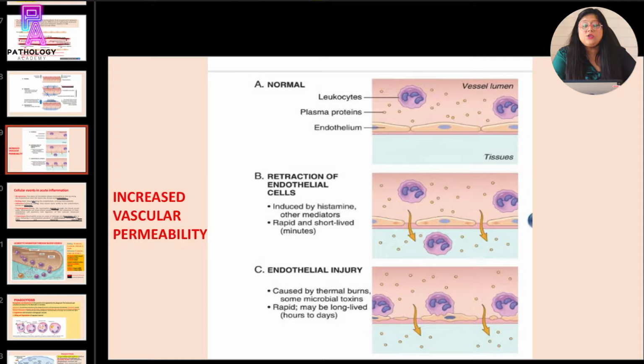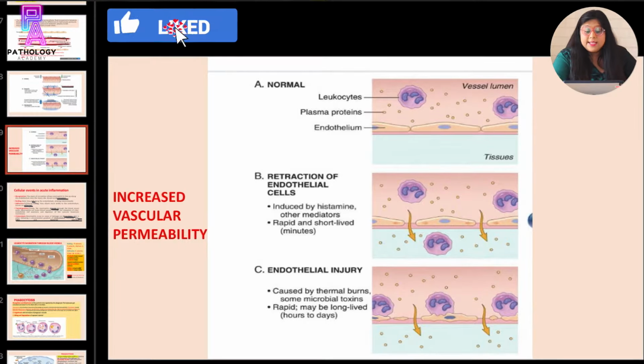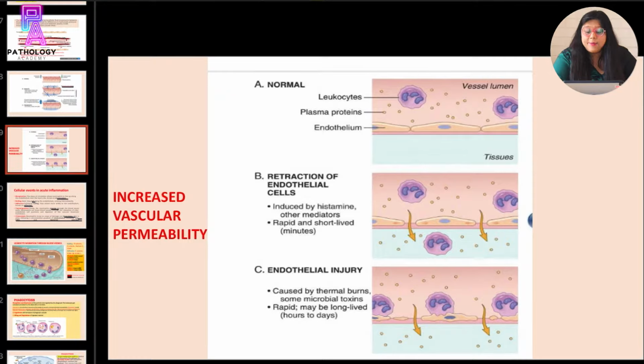Let me tell you about how the vascular permeability is increased. The vascular permeability is increased because of retraction of endothelial cells, which is induced by histamines and other mediators, and this is a rapid process and is short-lived. The other less common cause of increased vascular permeability is because of endothelial injury, which occurs in thermal burns or because of some microbial toxins. This is a rapid process and may be long-lived. So I have explained to you the vascular events in acute inflammation.